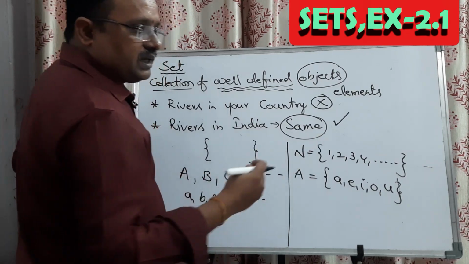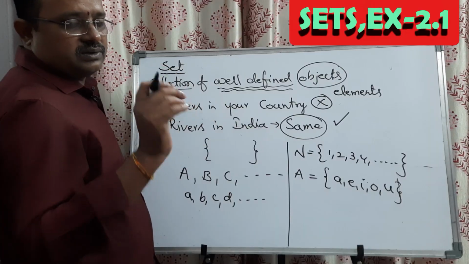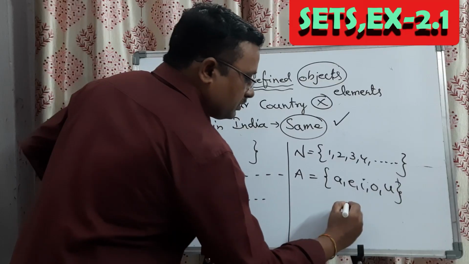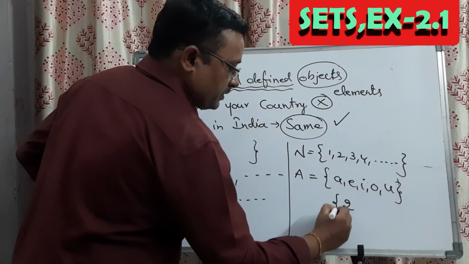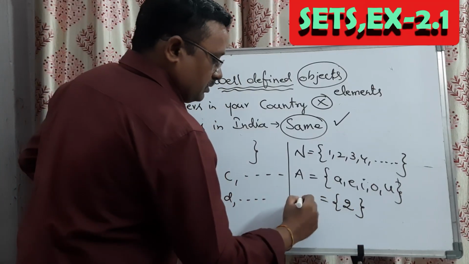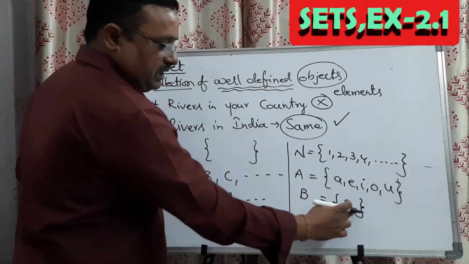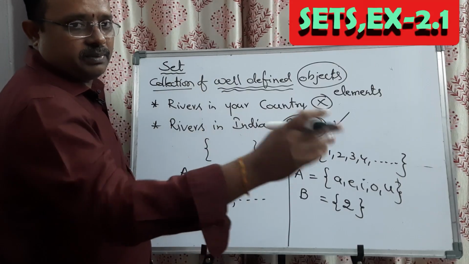Next, I am taking the even prime number. Then we have to take only 2 in the set, that is the set of 2, which is equal to some other set B. B is equal to the set of 2, which is called the set of even prime numbers.